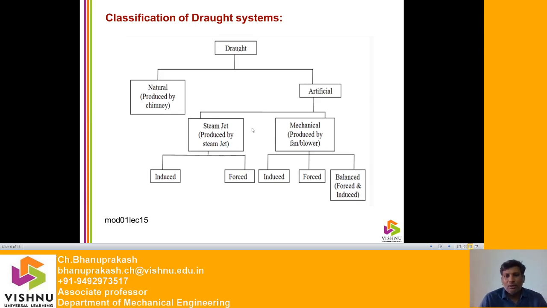But here I am not going through the steam jet, but I am going through the mechanical draft. Again, mechanical draft is subclassified into three. One is the induced draft, another one is the forced draft, and the third one is the balanced draft. Right? Here we can use forced and induced drafts.